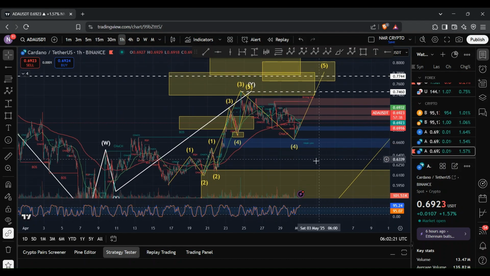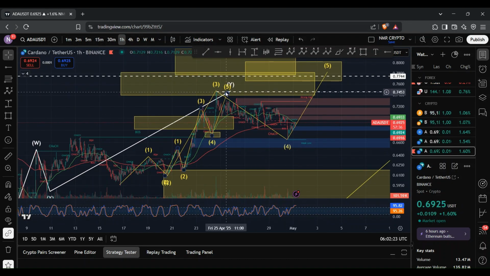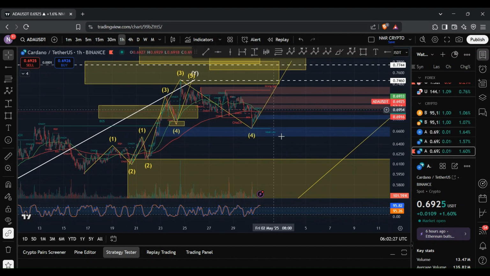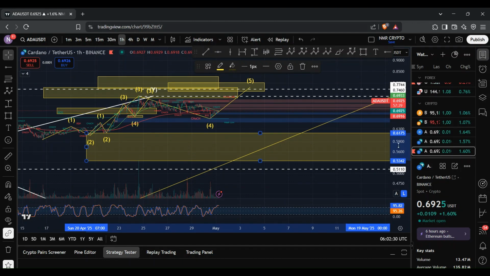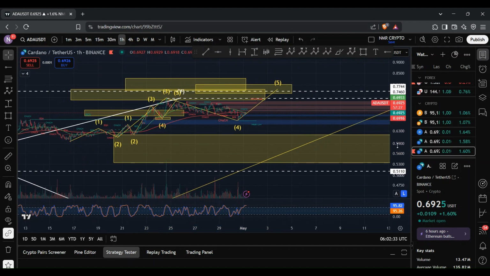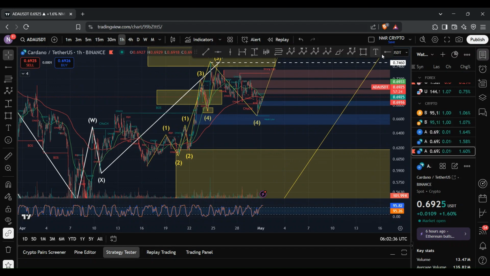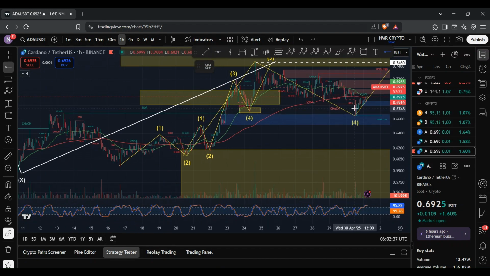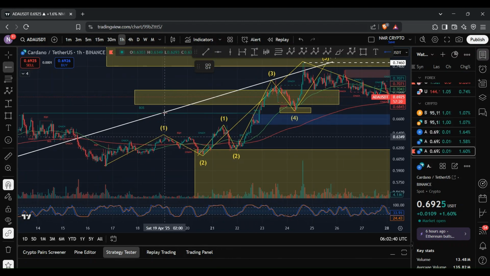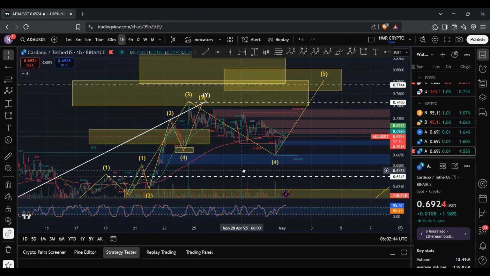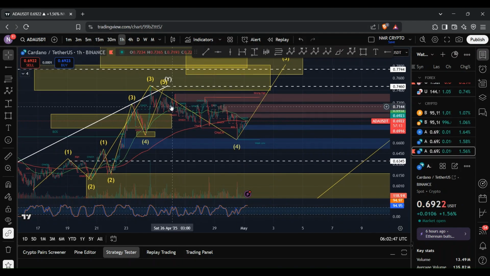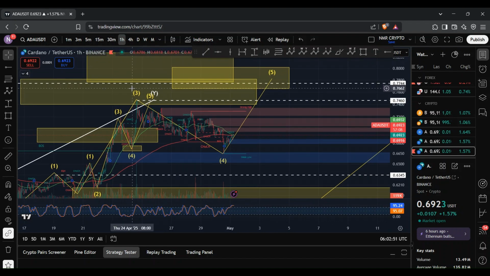And so the bearish scenario would be that we ended up topping off, which is something that I've talked about previously. And we are now on a move to the downside, where we can then potentially tap into this region here between 53.42 cents to 61.75 cents. And so again, for us to remain bullish, what we need is for ADA to continue to hold the position that we're currently in and not break this high here, which is our wave 1 at 63.45 cents. As it stands right now, it's possible that we could have a WXY structure to the downside, but at the same time, it's also possible that this wave structure is complete and we are now on a move to the upside.